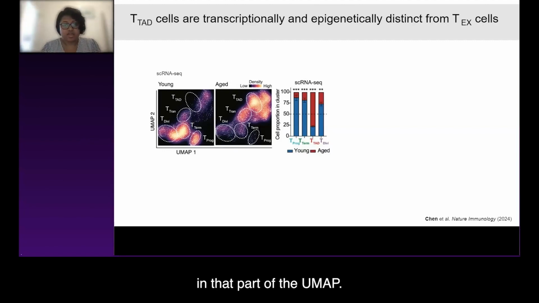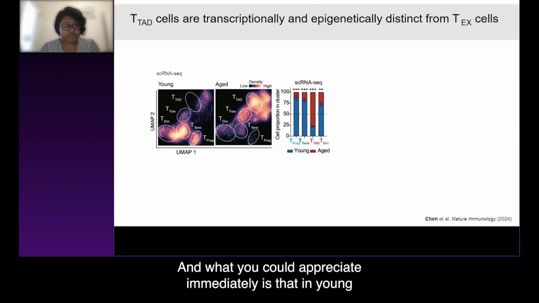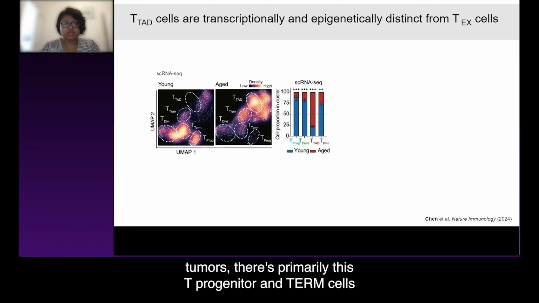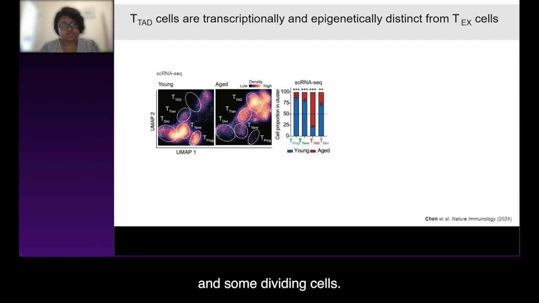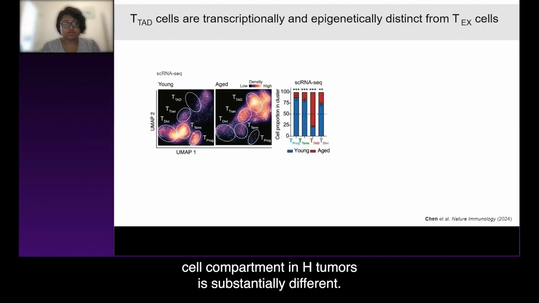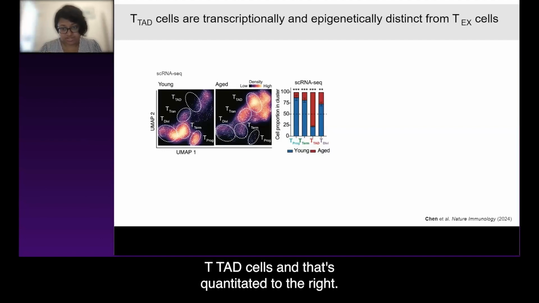part of the UMAP. And what you can appreciate immediately is that in young tumors, there are primarily these T progenitor and T-term cells and some dividing cells, whereas the tumor-infiltrating CD8 T cell compartment in aged tumors is substantially different. And we see, again, this strong expansion of these TTAD cells, and that's quantitated to the right.